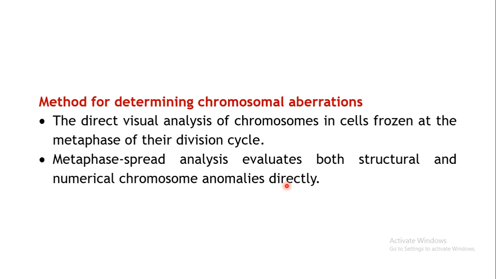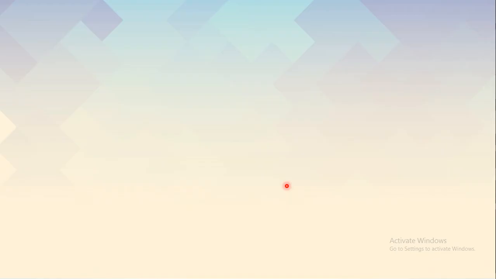So these are the two types of lesions which may take place in chromosomal aberrations. These are all the mechanisms of